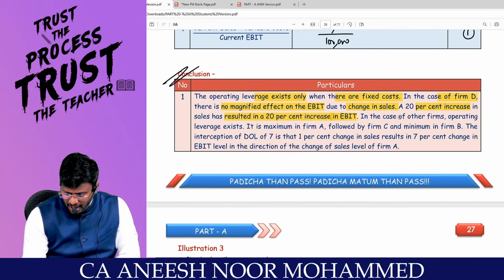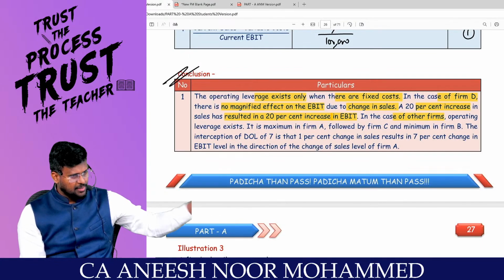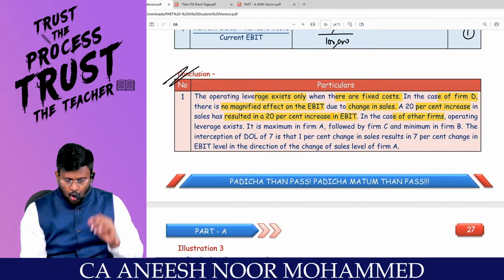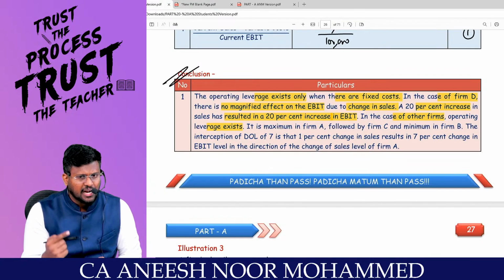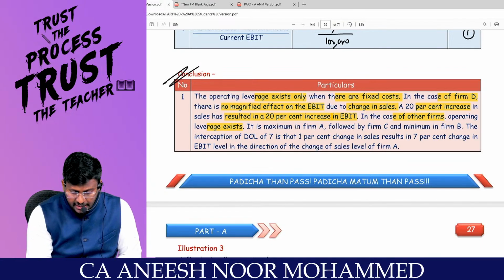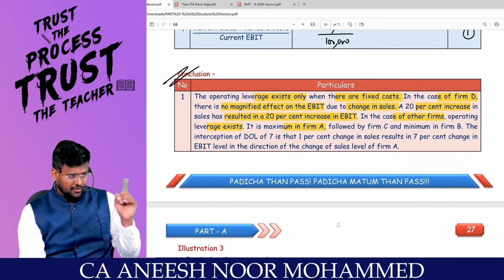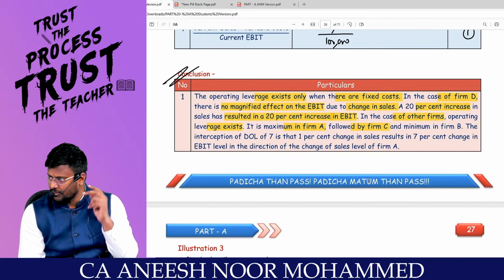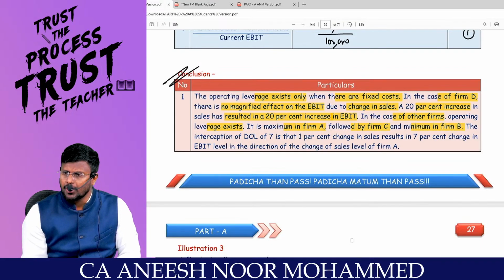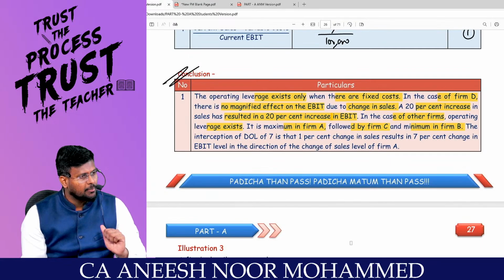But in case of other firms, because the last one is an exception, they don't have any fixed cost at all. Operating leverage exists. Why? Because all the other firms are having fixed cost. It is a maximum in firm A, the first firm, followed by firm C, that is the second, and minimum in firm B. We have also ranked the companies, right, sir?